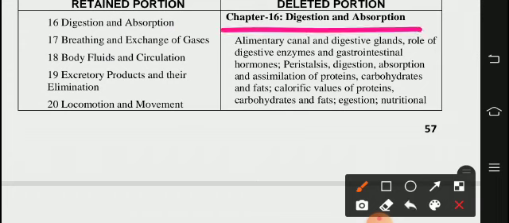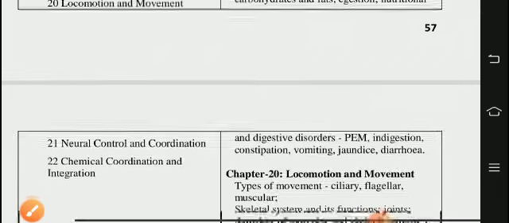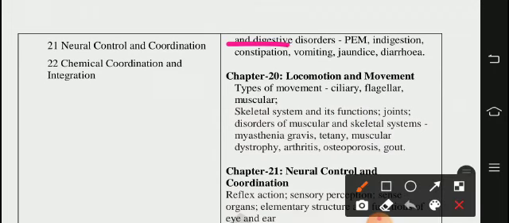Deleted is elementary canal and digestive glands, role of digestive enzymes and gastrointestinal hormones, peristalsis, digestion, absorption and assimilation of proteins, carbohydrates and fats, calorific values of proteins, carbohydrates and fats, nutritional and digestive disorders, PEM, indigestion, constipation, vomiting, jaundice, diarrhea.